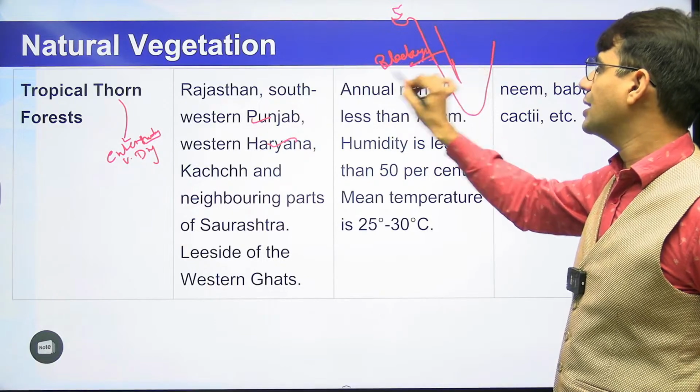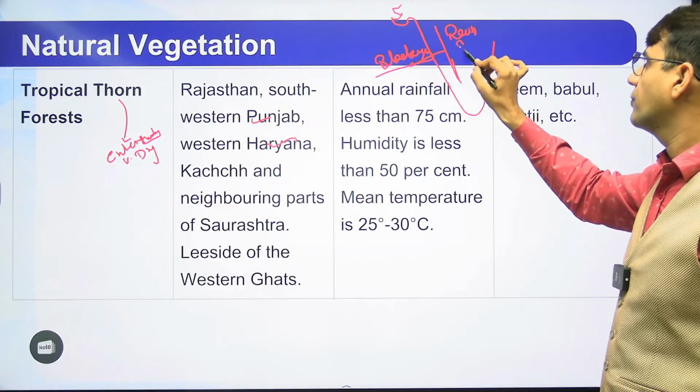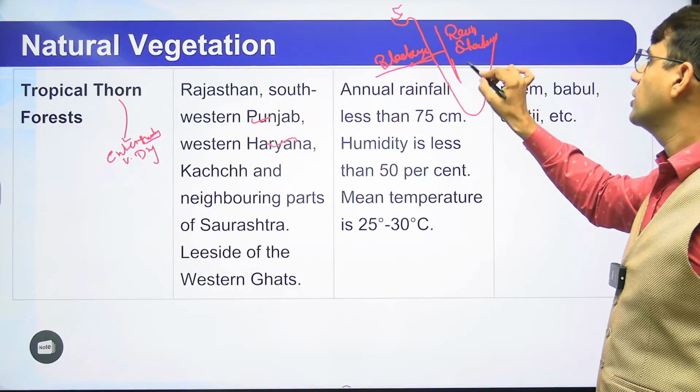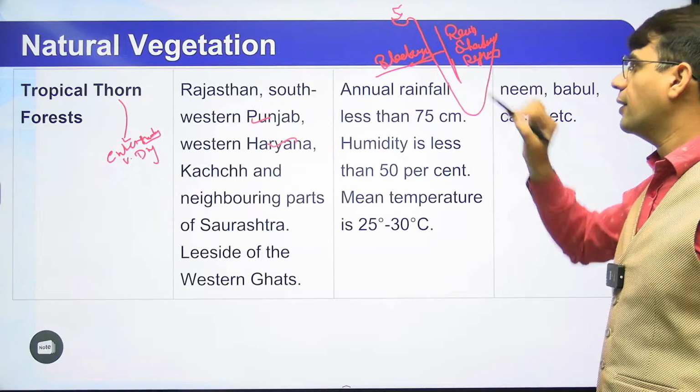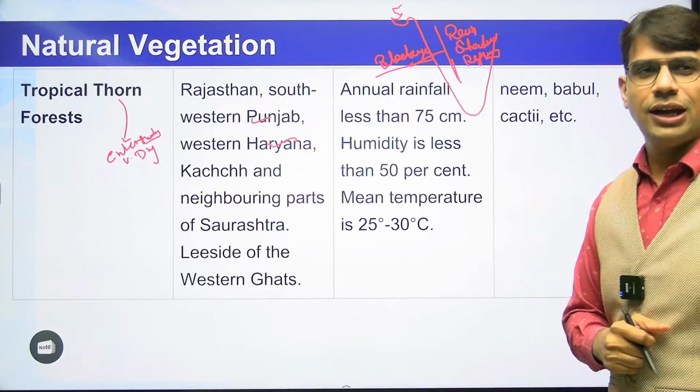Western Ghat will be acting as a blockage. So over there we have the rain shadow region, the rain shadow area. And that rain shadow area will not be receiving any kind of rainfall.